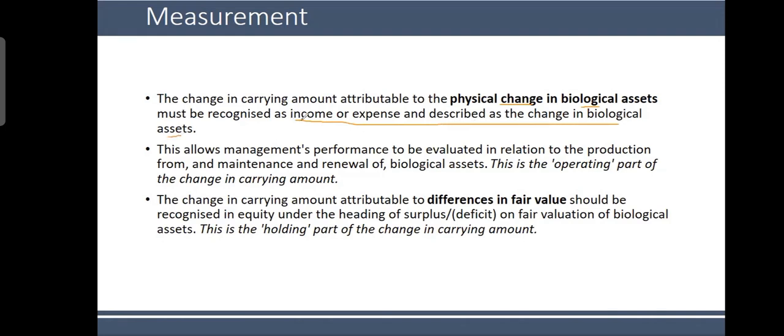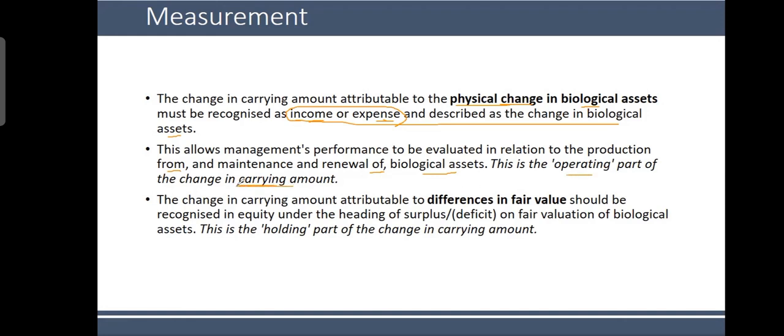So it is income and expense, because you know what? You worked on this asset, its physical condition has changed. And how has the physical condition changed over time? Because you have been contributing toward it, you have been feeding it, you have been watering it, and you have been taking care of that. You have spent money on that, and you incurred some expenses on that, okay? And therefore you must recognize the income. This allows management's performance to be evaluated in relation to the production from and maintenance and renewal of biological assets, how management is taking care of these biological assets. This is the operating part of the change in the carrying amount, okay?